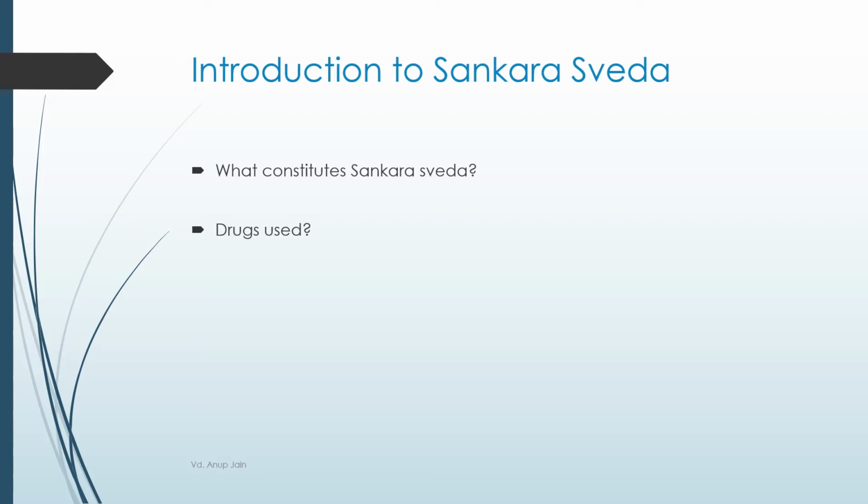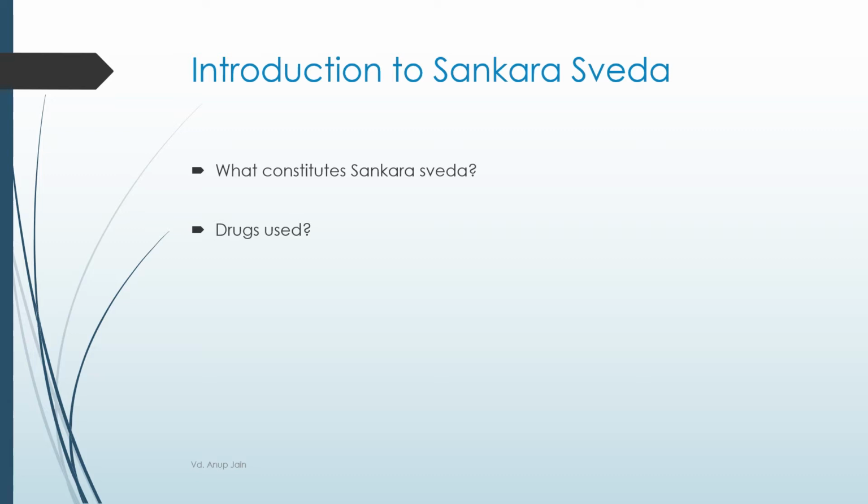The next question which comes to mind is, what are the drugs which will be used for Sankar Swed? As we will study in the next slides, there is a classification based on the properties of the medicine, which is Snigdha, Snigdha Ruksh and Ruksh. According to the type and the condition of the patient, we can use various drugs. For example, in Ruksh Sankar Swed, hot solid substances such as sand, brick and stone etc. or pieces of cow, pushtra, varaha etc. can be used.